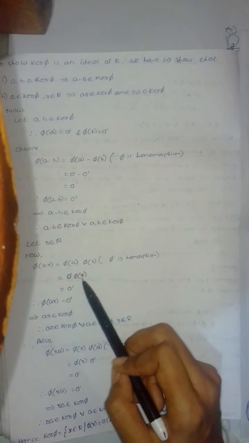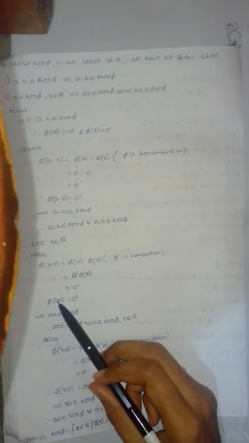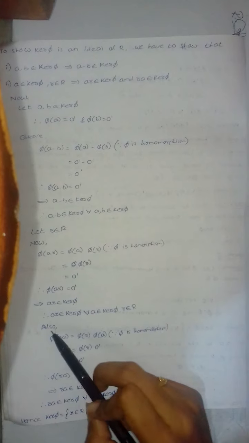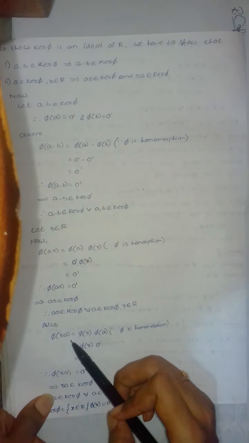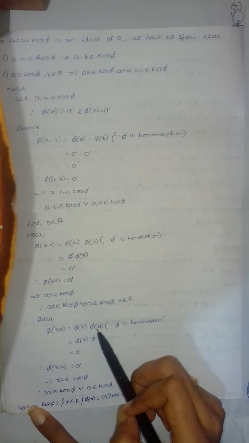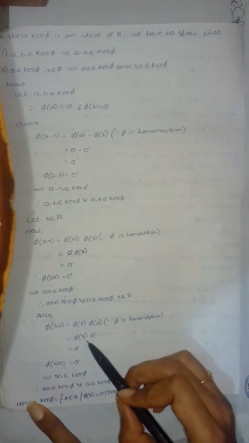Now 0 dash into 0 dash will be 0 dash, pi of AR equals 0 dash, which means the AR element will belong to the kernel pi. Also in the same way we can prove the left ideal: pi of RA equals, this can be written by using the homomorphism pi of R into pi of A. Pi of R element, whatever you take in the set formation, that also you